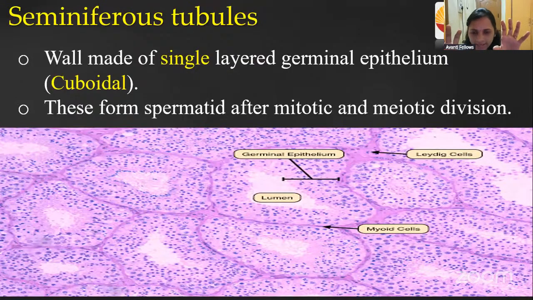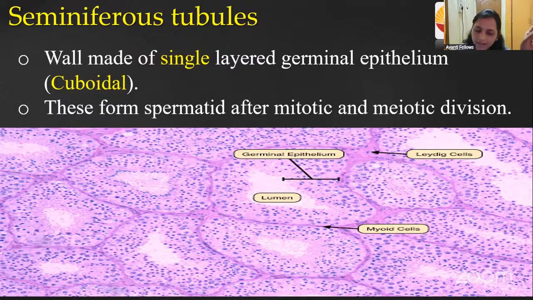First, what you studied: we cut the testes. Inside that, there are testicular lobules. Inside the testes, 250 testicular lobules are there. After the testicular lobules, what is there? Seminiferous tubule. In the seminiferous tubule, spermatogenesis takes place, right? After spermatogenesis, the sperm produced in the seminiferous tubule, where is it going? Through the ductus tubule, it goes to the rete testis.